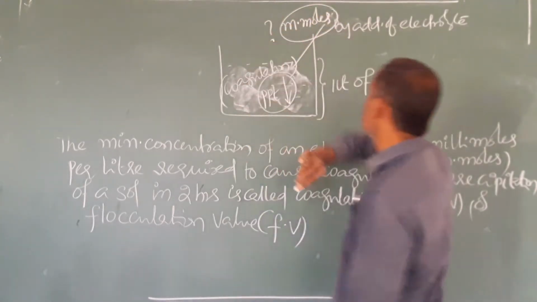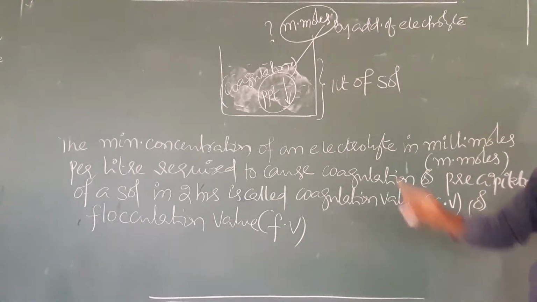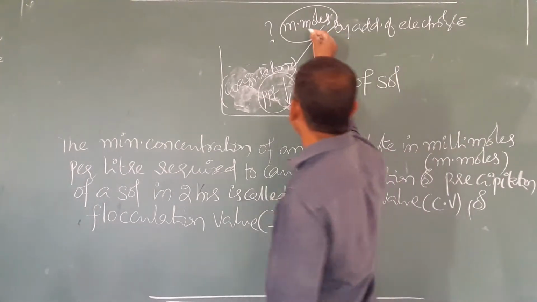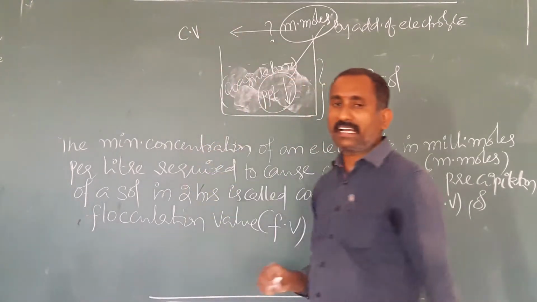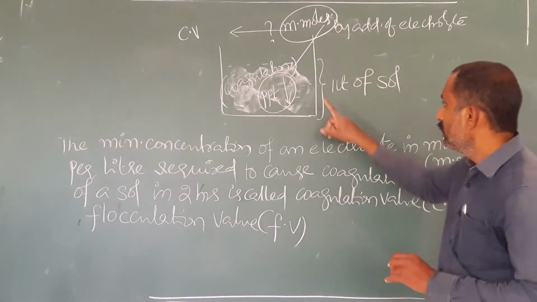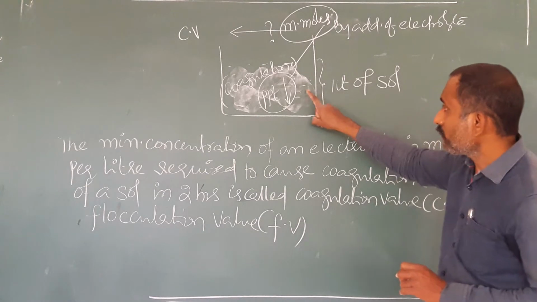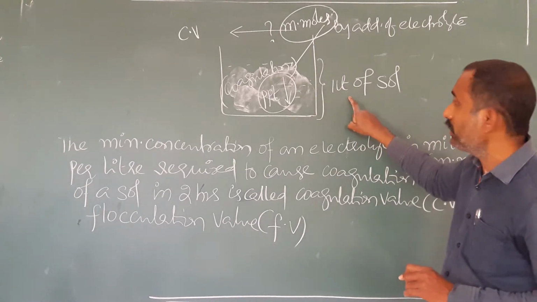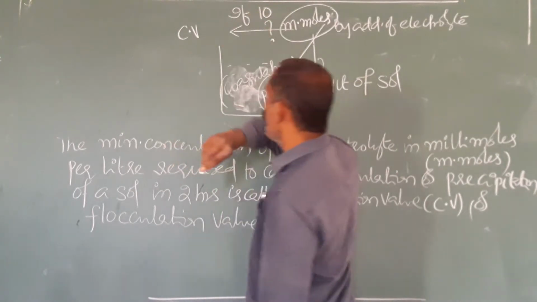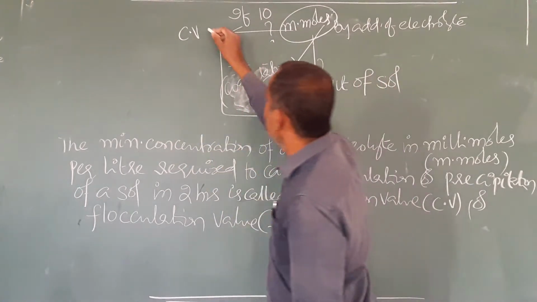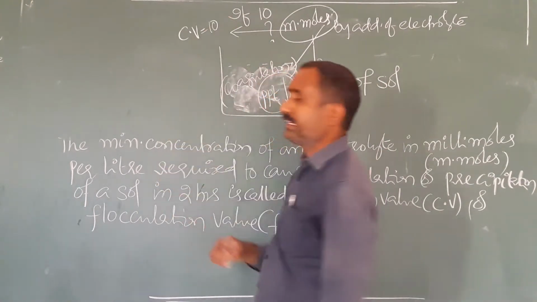The added millimoles are nothing but the coagulation value. Just for understanding, if 10 millimoles of an electrolyte is added to cause coagulation of 1 liter of sol, then the coagulation value is 10.